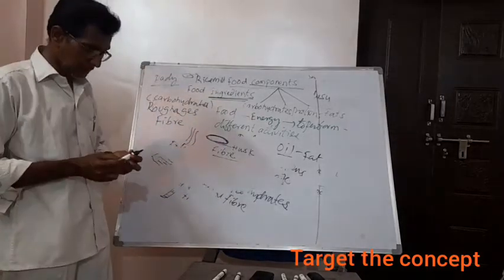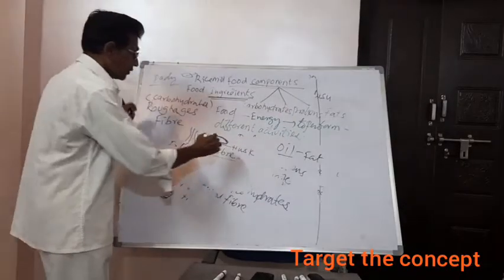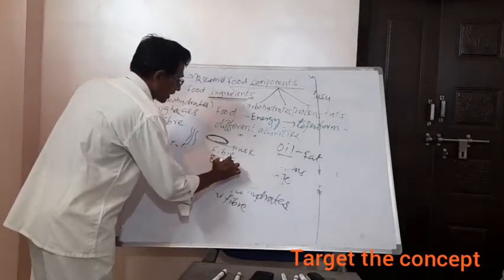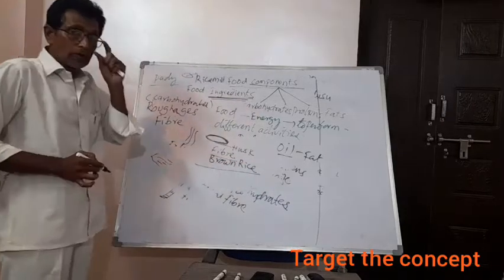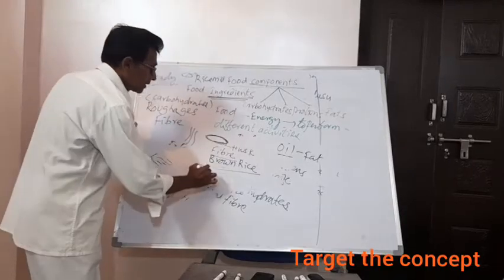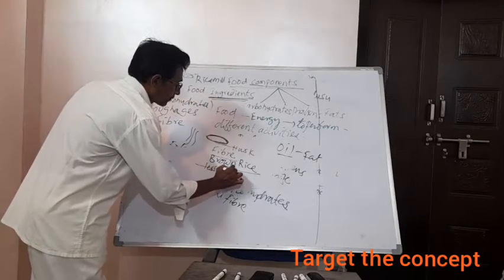So nowadays, those who are aware of health prefer eating brown rice. What do you mean by this? Brown rice is nothing but less polished.